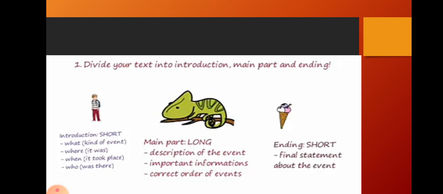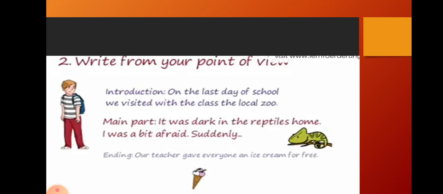In the main part, you have to describe the event, and the important information that you have to mention in the second paragraph, in the correct order of events. First, next, this order has to be maintained in the second paragraph. Come to the third, the ending part. It should be short. Okay, a final statement about the event, what happened. That should be in a positive mode. Got it, children? Yes.